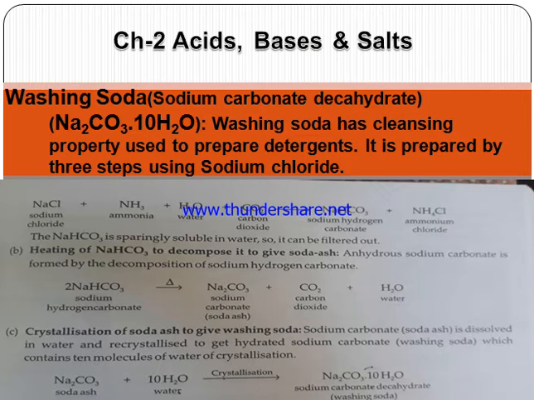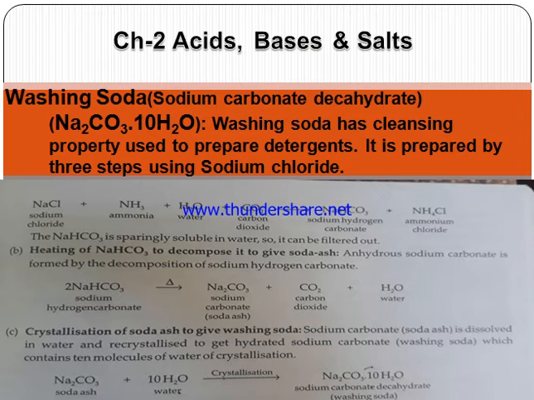Okay. Next we come to the next very important compound, washing soda. Washing soda is sodium carbonate decahydrate. So the formula is Na2CO3.10H2O. Washing soda has cleansing property and is used to prepare detergents. Its preparation can be done in 3 steps. So its preparation is very important.